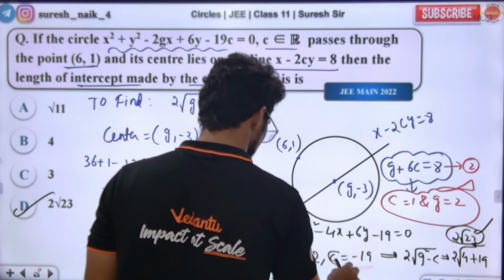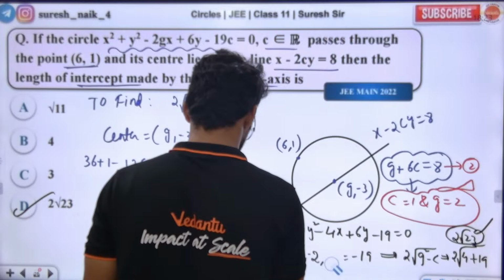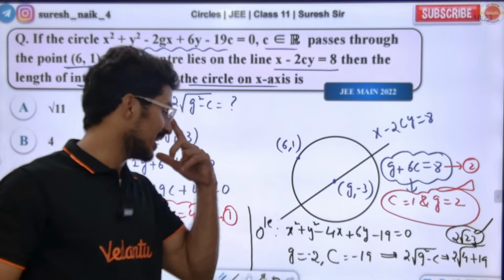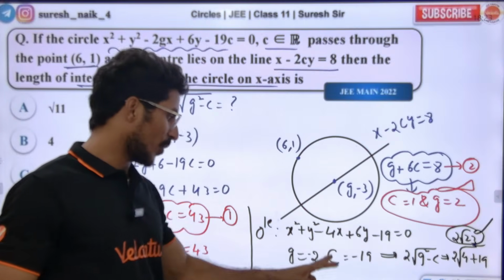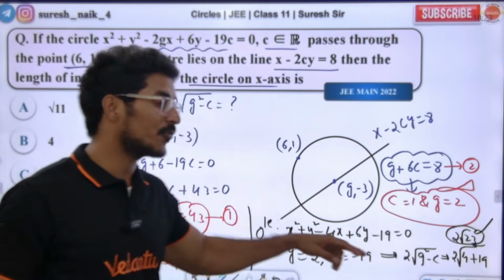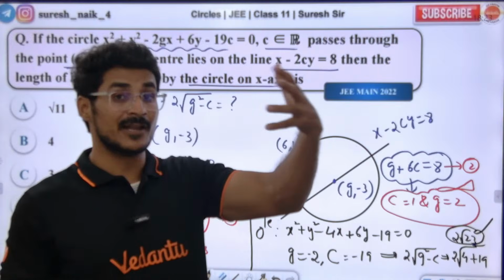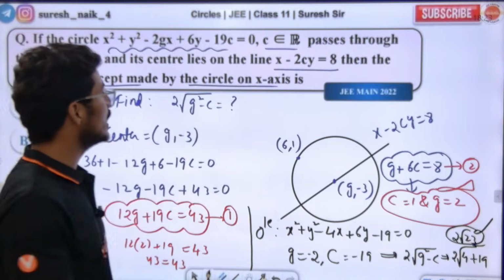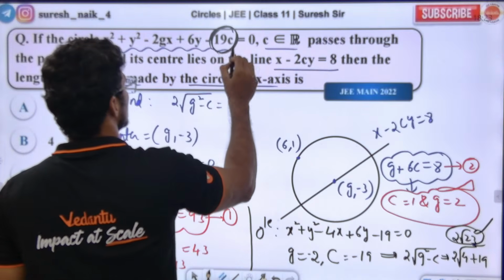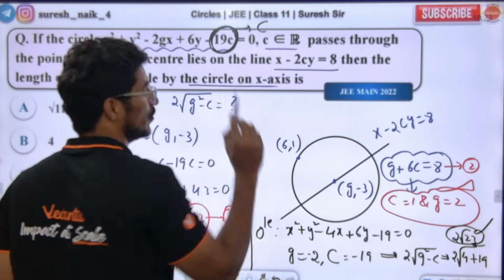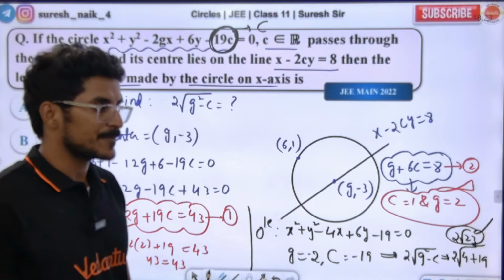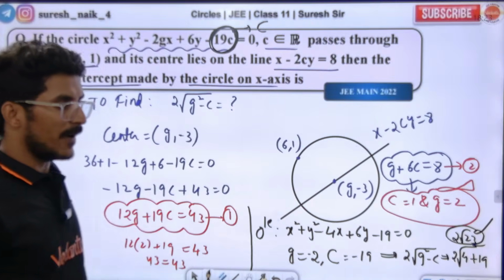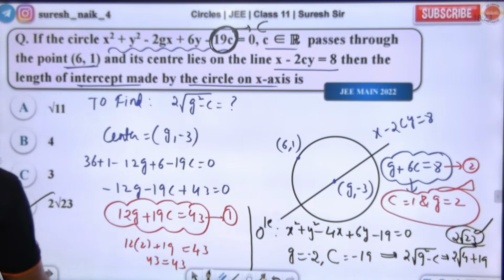You can take this as a big C. The capital C is basically minus 19, g is minus 2. The constant c in the formula is basically the total minus 19. This is the capital C. Be careful here. Yes or no? Yes sir.